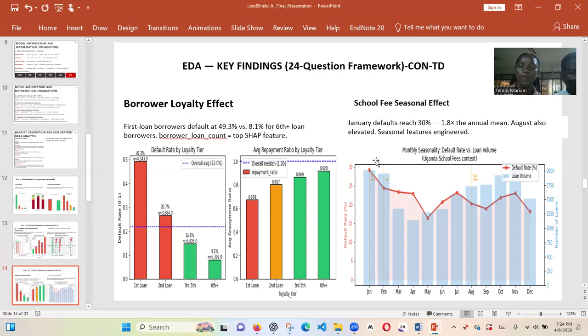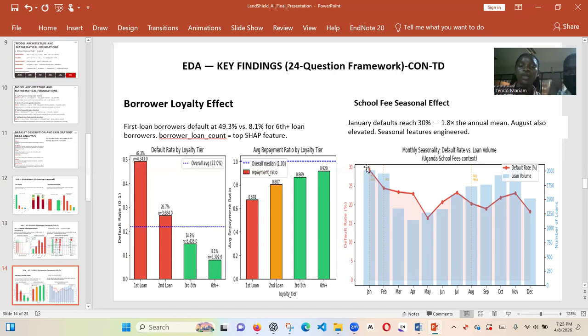But now, when we look at the variation of the school fees seasonal effect, here we look at the months of the year. You can see that in January, the default rate is high because you know how students are going back to school and they have to pay tuition.